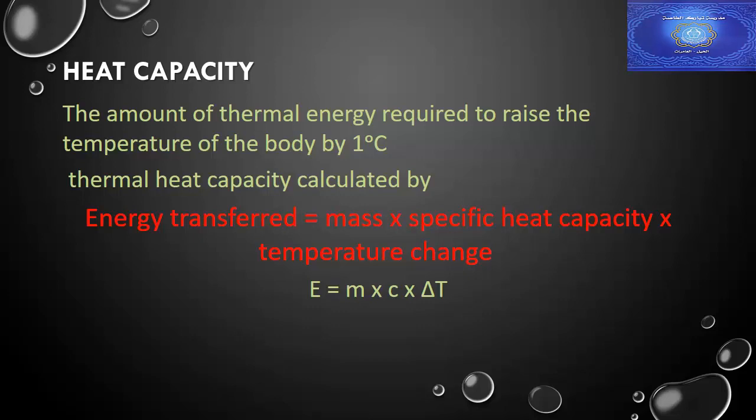In symbols, E equals M times C times delta T. E for energy transferred, M for mass, C for specific heat capacity, and delta T for temperature change. This is for calculating heat capacity of the material.